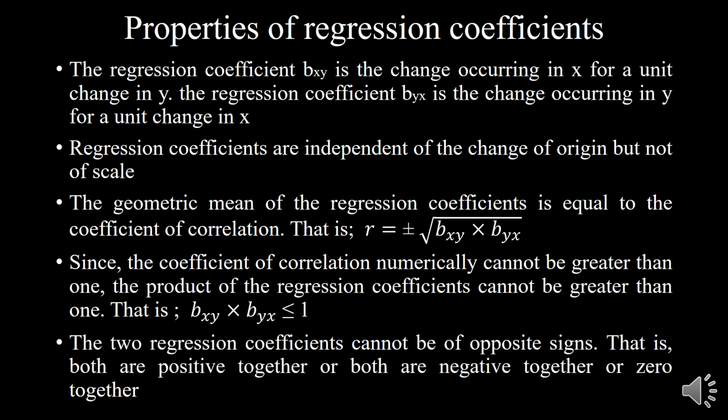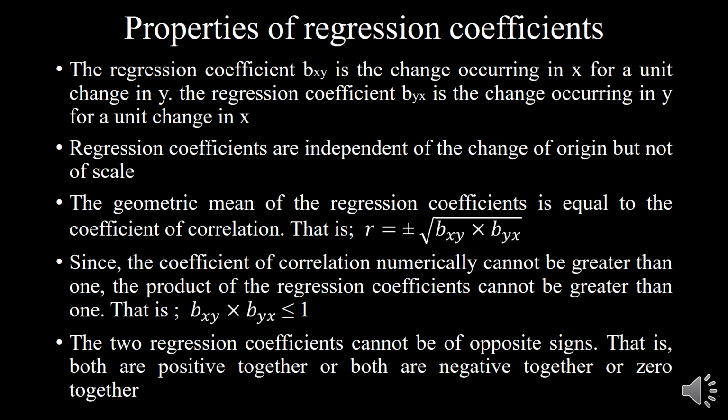Next, regression coefficients are independent of the change of origin but not of the scale. As far as change of scale is concerned, the regression coefficient is not independent. Then the geometric mean of the regression coefficients is equal to the coefficient of correlation. We have already discussed this, that is r is equal to square root of bxy into byx, which is the correlation coefficient r.